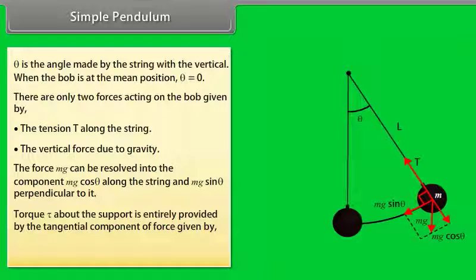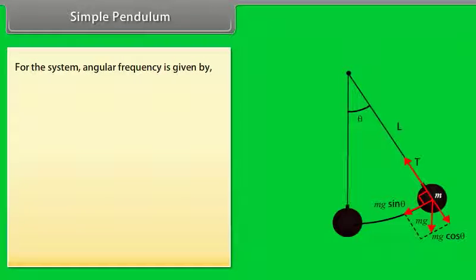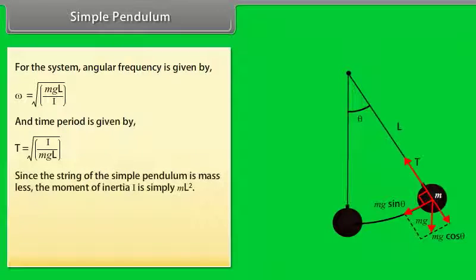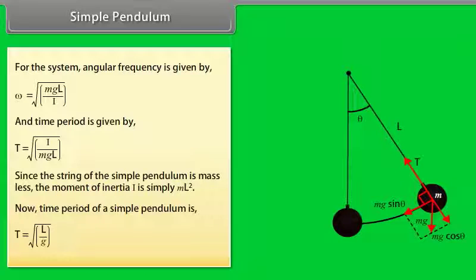The torque about the support is entirely provided by the tangential component of force, given by tau is equal to minus L mg sin theta. For the system, angular frequency is given by omega is equal to under root mgL upon I, and time period is given by T is equal to 2 pi under root I upon mgL. Since the string of the simple pendulum is massless, the moment of inertia I is simply mL squared. Now, the time period of a simple pendulum is T is equal to 2 pi under root L by g.